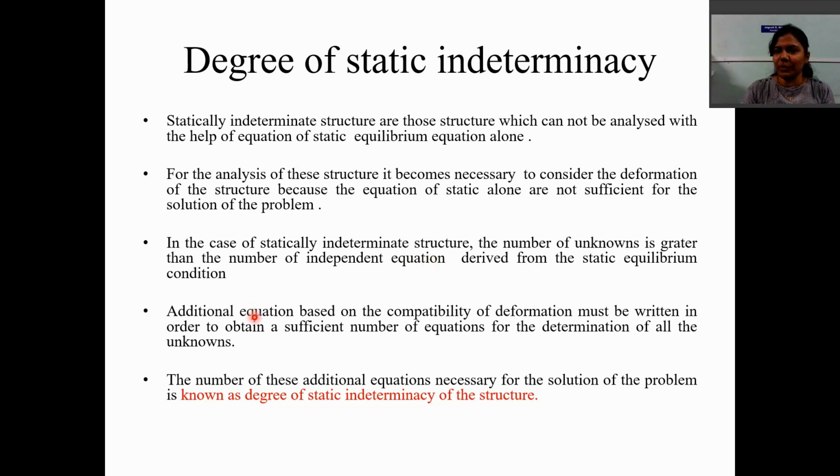So some additional equations are required, based on the compatibility of deformation, to get a sufficient number of equations for determination of all the unknowns. This number of additional equations necessary for the solution of the problem is known as the degree of static indeterminacy of the structure.